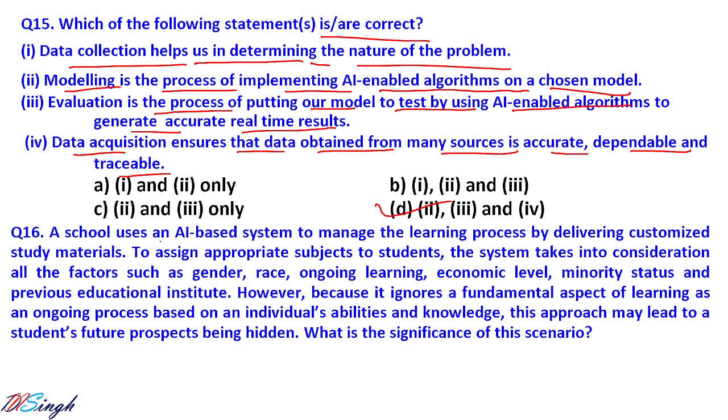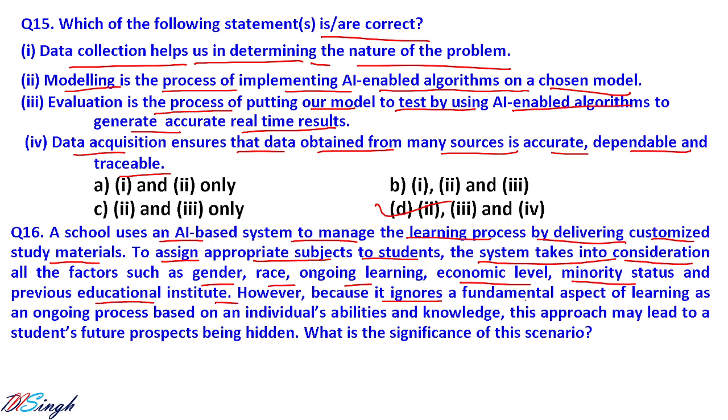A school uses an AI based system to manage the learning process by delivering customized study material and assigning appropriate subjects to the students. The system takes into consideration factors such as gender, race, ongoing learning, economic levels, minority status, and previous educational institute.